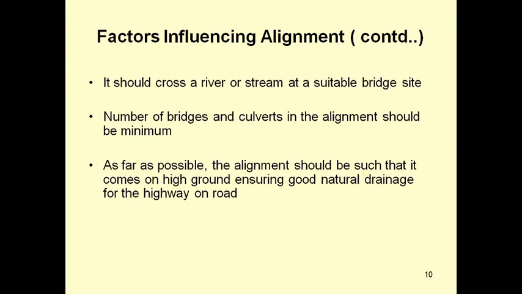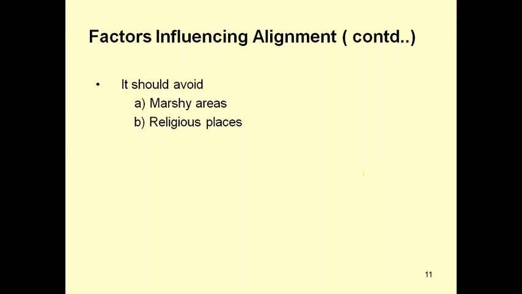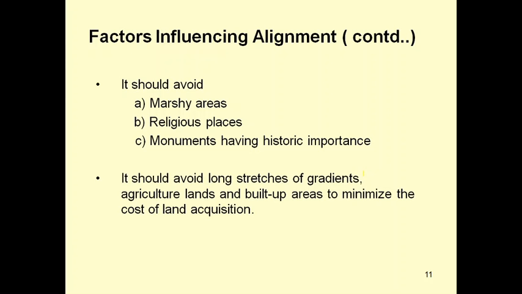As far as possible, the alignment should be such that it comes on high ground, ensuring good natural drainage for the highway. So these are the factors influencing the alignment. It should avoid natural areas, religious places, and monuments of historic importance. It should avoid long stretches of gradients, agricultural lands and built up areas to minimize the cost of land acquisition. Marshy areas means very crowded places, and trees and forest areas.